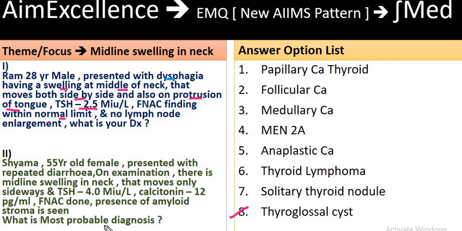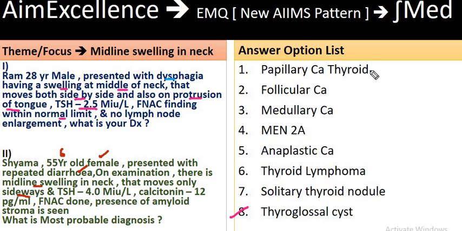What is the most probable diagnosis? From the question it's very evident, 55 is the 6th decade, female presented with diarrhea. It can be the presenting symptom. On examination there is a midline swelling that moves only sideways, not on protrusion of the tongue.